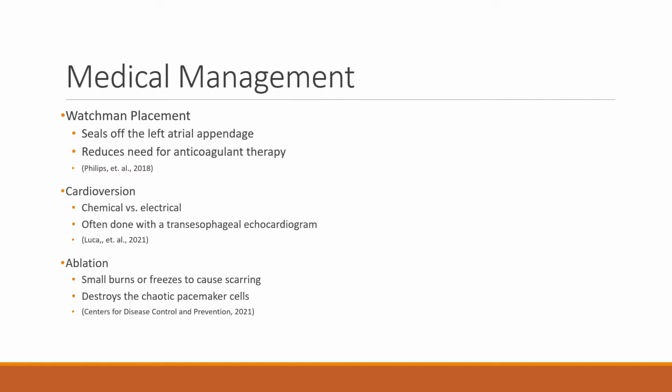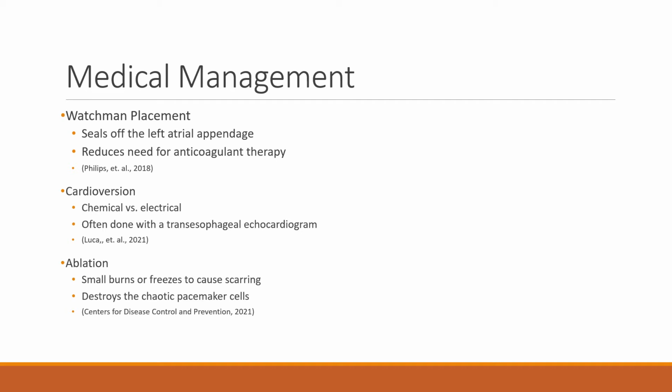In addition to medicine, there are a lot of surgical and medical procedures that doctors can do to manage AFib. The one I found interesting was the Watchman placement. Since my patient had a lot of issues with bruising and bleeding, she was not comfortable on anticoagulant therapy. Her doctors decided to do a Watchman placement, which is where a device is placed in the left atrial appendage.